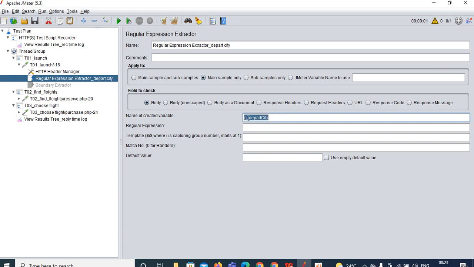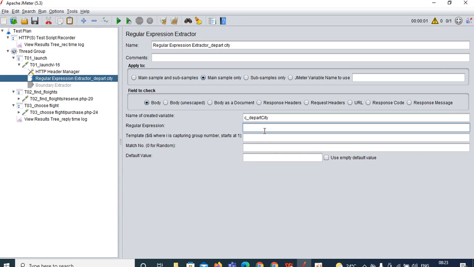Okay, why have I given c underscore? I am doing the correlation, right? So therefore I have given c underscore. C means correlation. Okay, and departure city, why have I given? I am capturing the departure city, so therefore I have given the name as departure city. Depart city over here.